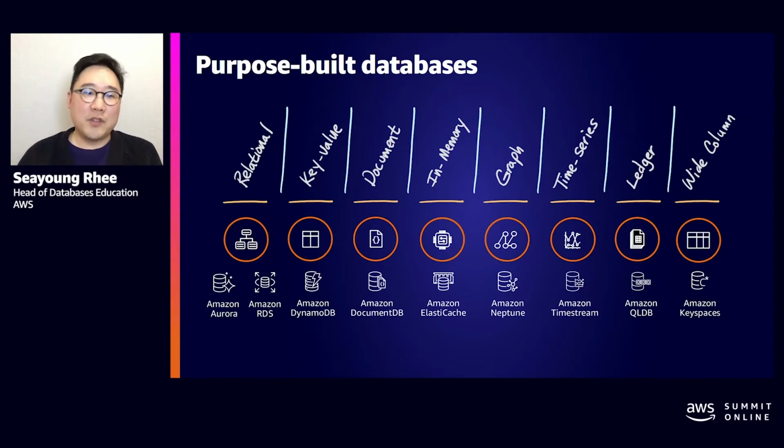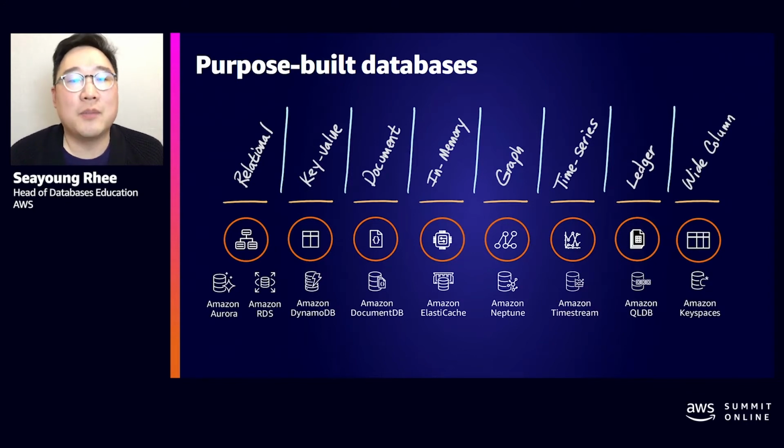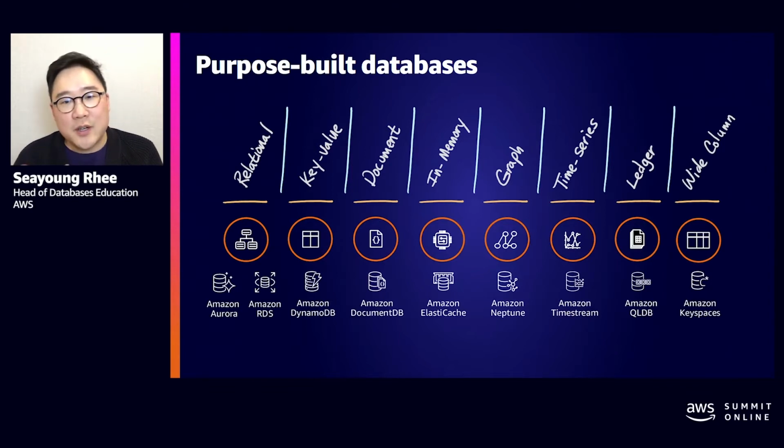However, to help with this change in how builders develop applications, over the years we've built a number of purpose-built non-relational databases. Starting in the key value category with Amazon DynamoDB, this is a database that optimizes running key value pairs at single-digit millisecond latency at very large scale. A DynamoDB table can have one item or a trillion items, and it will perform the same because it's based on a parallel or scale-out architecture.